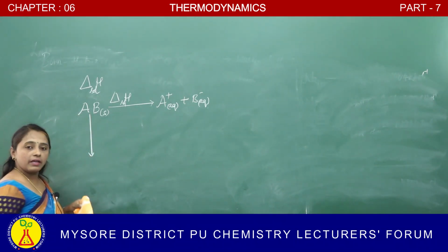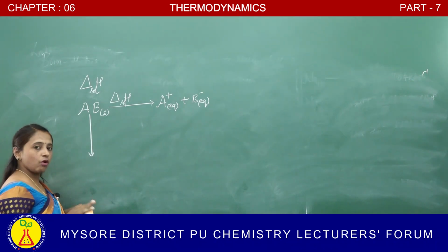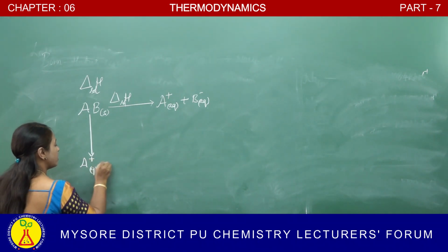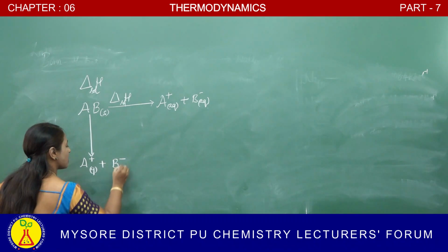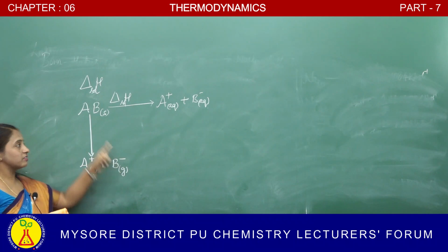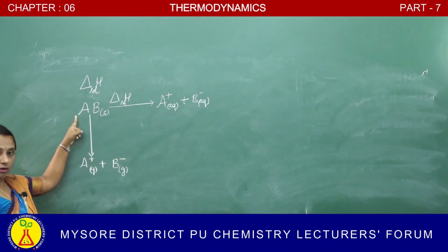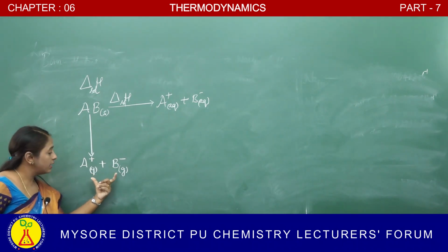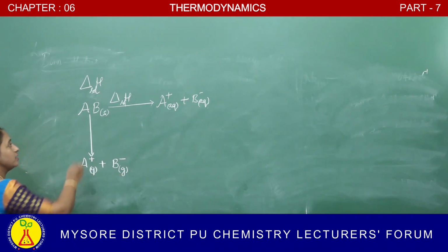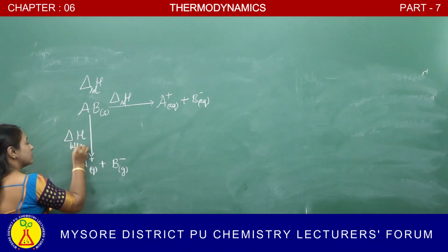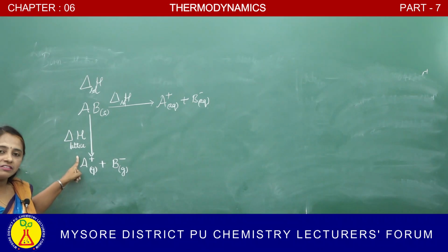The AB crystalline solid at first dissociates into A plus and B minus. 1 mole of the crystalline solid separates completely into its ions in their gaseous state. The enthalpy change that occurs here is called the lattice enthalpy.